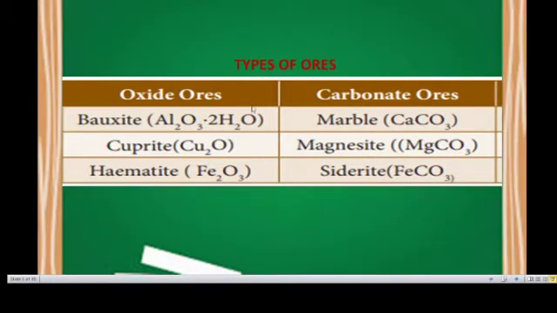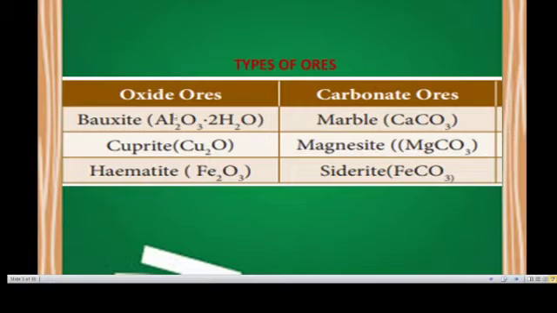What are the different types of ores? The ores are classified into four types: oxide ores, carbonate ore, halide ore and sulfide ore. Oxide ore, carbonate ore, halide ore and sulfide ore.